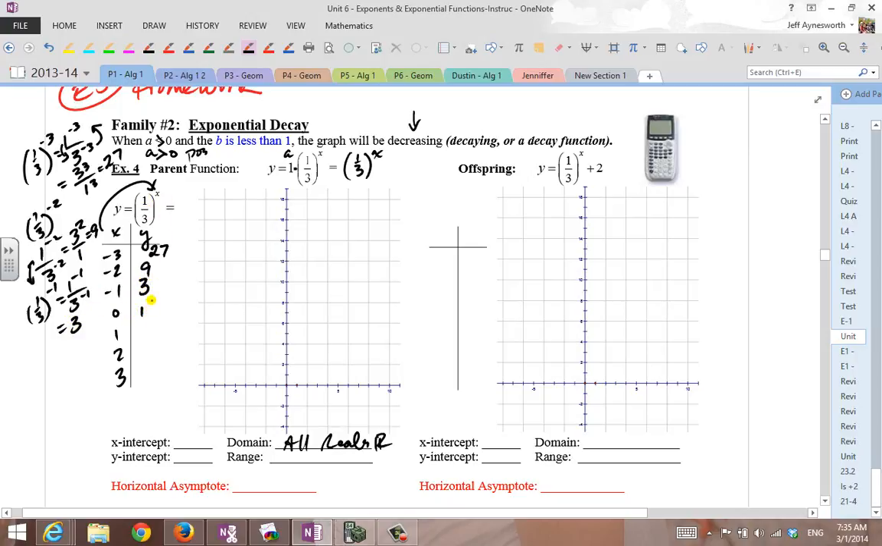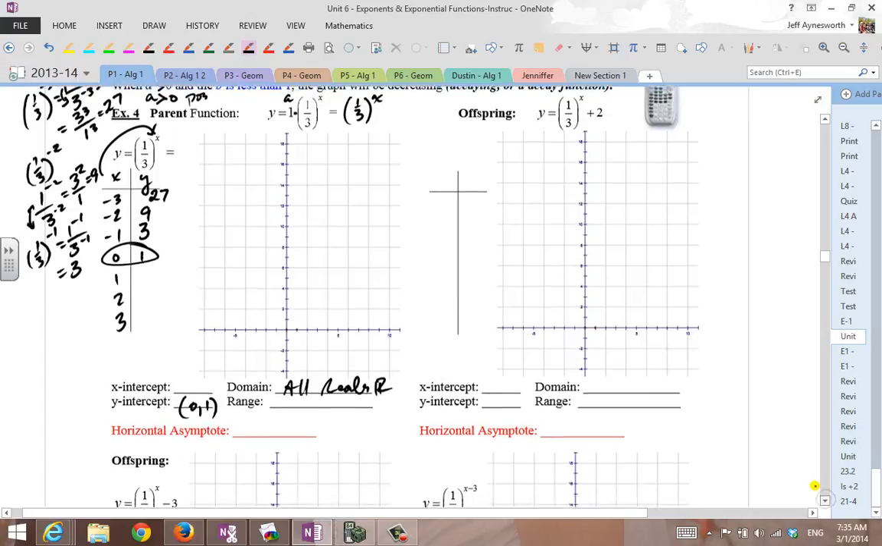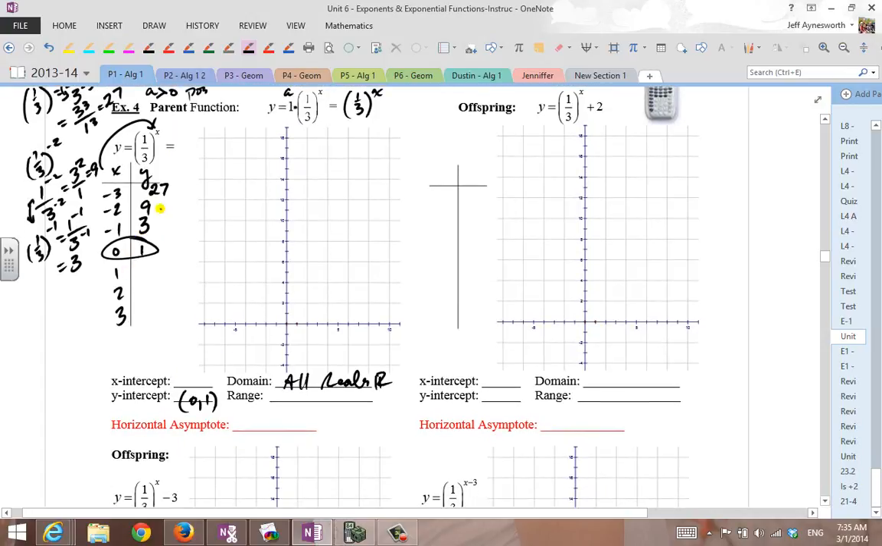1/3 to the 0 power is just 1. Ooh, look at that. That's a y-intercept, so we already know what that is. So that's cool. You raise 1/3 to the first power, you just get 1/3. 1/3 squared gives you 1 squared divided by 3 squared, which is 1/9. Now we get some fractions. Now the numbers are getting small. And take a look at the pattern here.